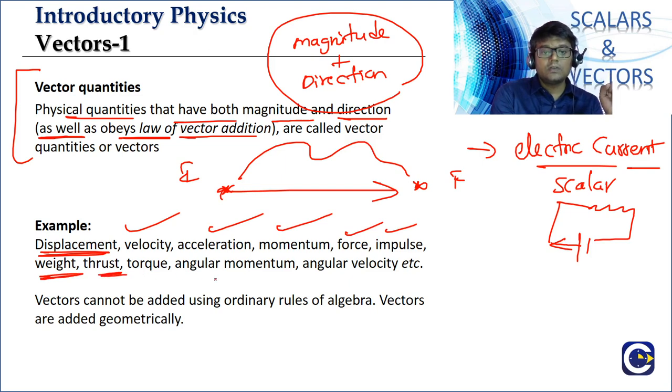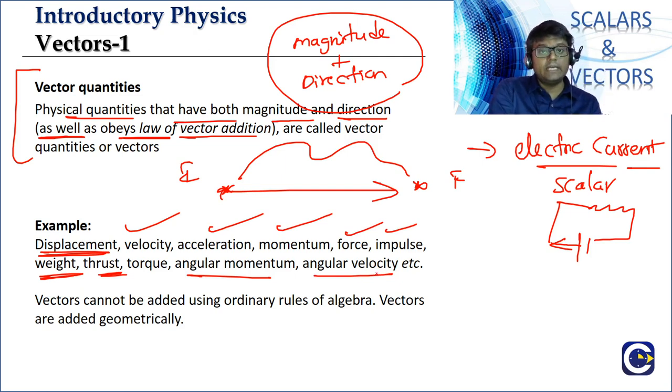Torque, angular momentum. All these things we will learn when we go to the respective chapters. Even if I give you a quick definition of what a torque is, it is not going to serve the purpose, because when we go to rotational motion, then we will understand what torque is. When we go to circular motion, then we will understand what angular velocity and angular momentum are. But all these are examples of vectors.